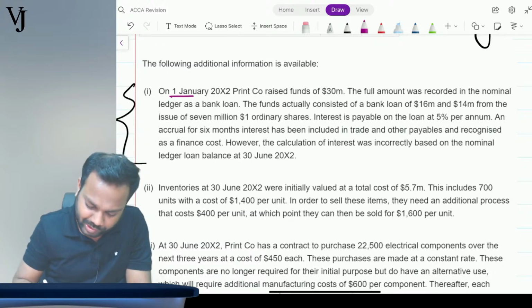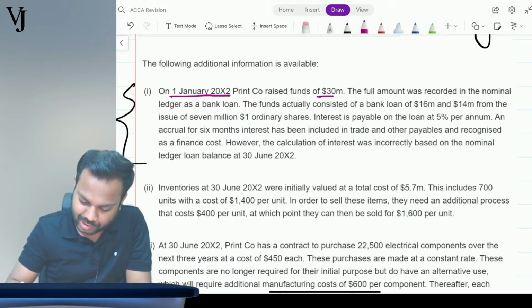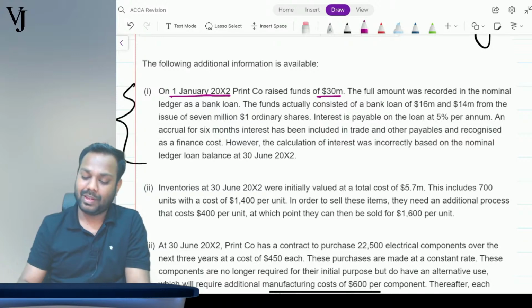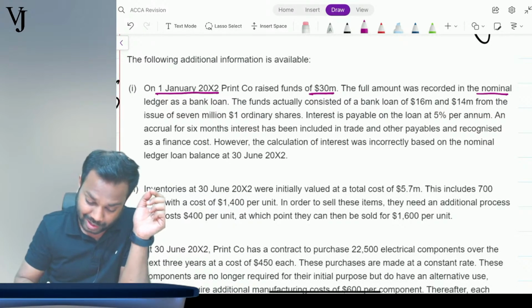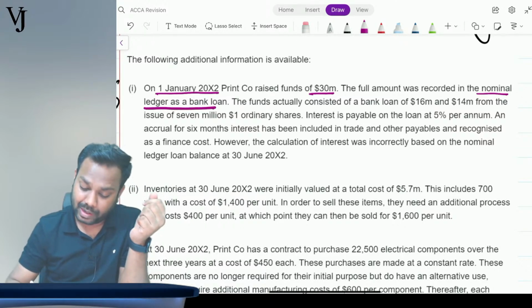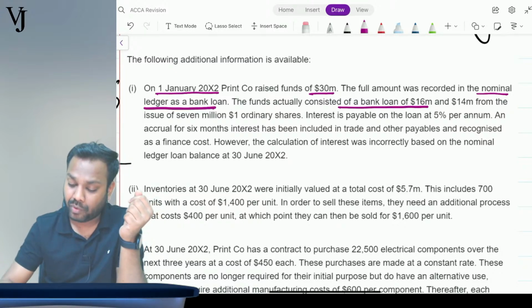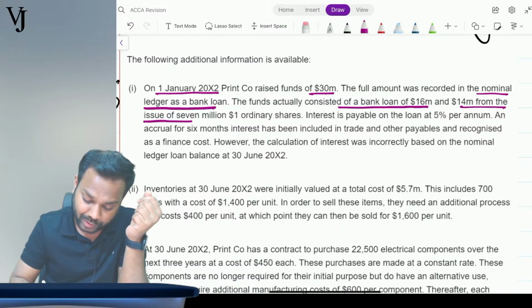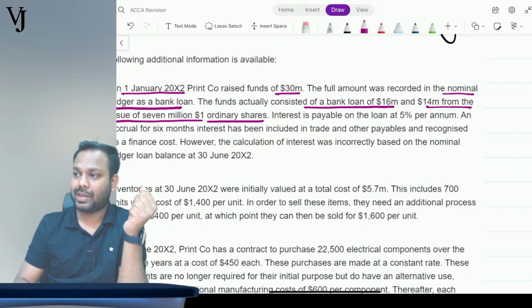On 1st January 20x2, Print company raised funds of $30 million. The full amount was recorded in the nominal ledger as a bank loan. Now it says the funds actually consisted of a bank loan of $16 million and $14 million from the issue of 7 million ordinary shares of $1 each.